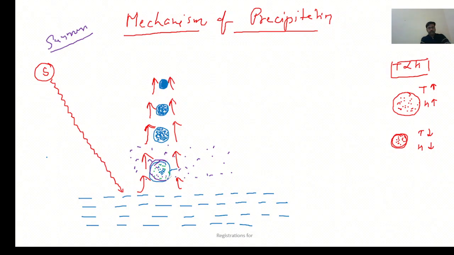Whatever the amount of moisture which was here in this area, the same amount of moisture is also here. But just because volume has contracted due to less temperature in the upper atmosphere. What is the temperature in the upper atmosphere? It is low, so the air mass contracts. The air mass is contracting, so what happened to the size of the air mass? It decreased, so the same moisture is looking more.